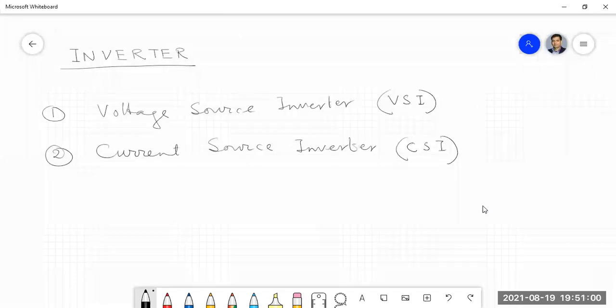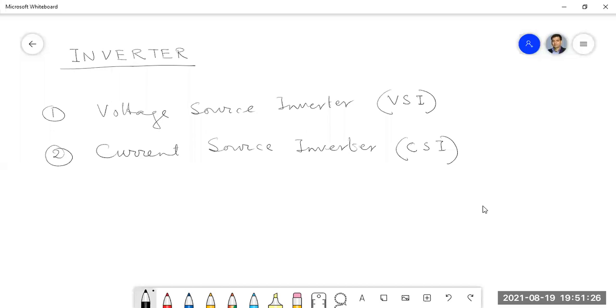Okay, so in VSI, the input voltage remains constant, but the output voltage is varied. That I have mentioned when I defined this inverter. So here the input voltage is fixed and the output voltage is a variable AC. Remember, it is the output voltage.